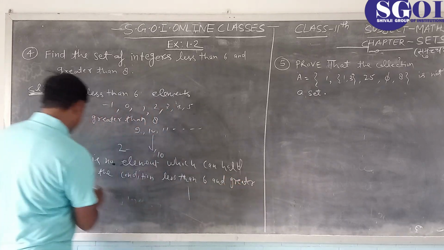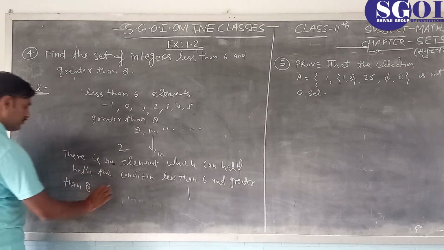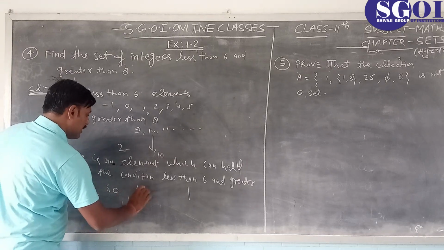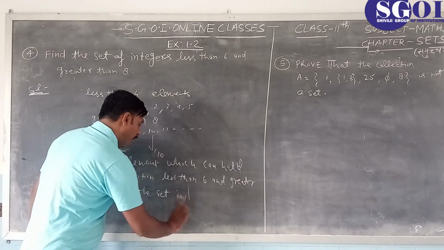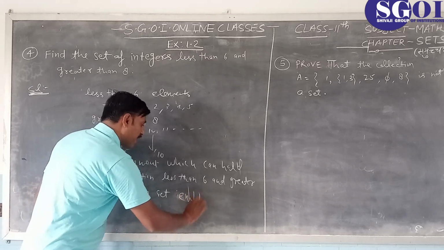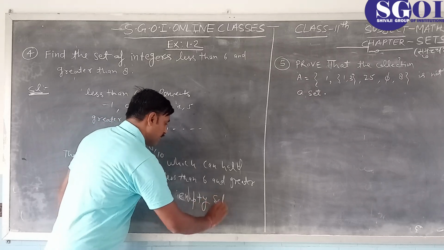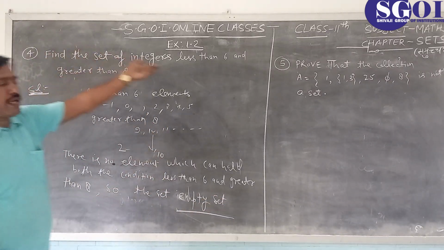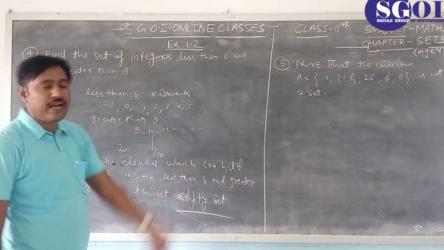So the set is the empty set, because there is no element possible. So this is the answer: the set of integers less than 6 and greater than 8 is the empty set.